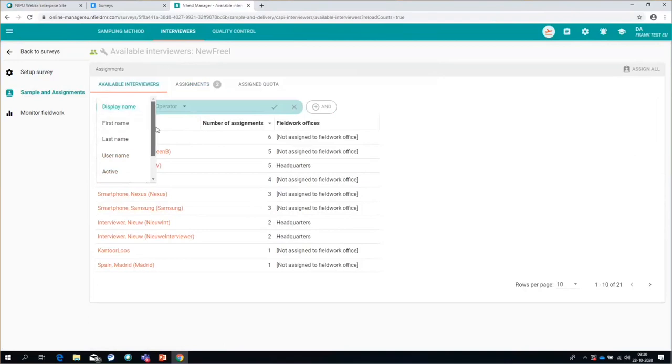You can filter on display name, first name, last name, username, whether this is an active interviewer or not, the last sync date, and the fieldwork offers, not on the actual interviewer ID. I would also say that is unwanted, because your interviewer IDs should not carry a meaning, and they probably do. If you want to filter on that interviewer ID, move that to the username and not to the interviewer ID.